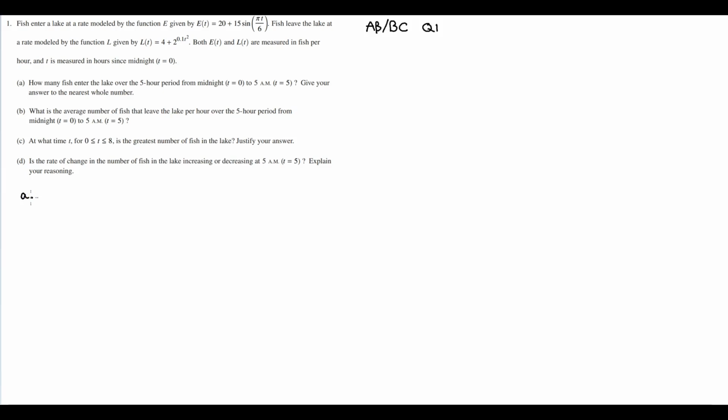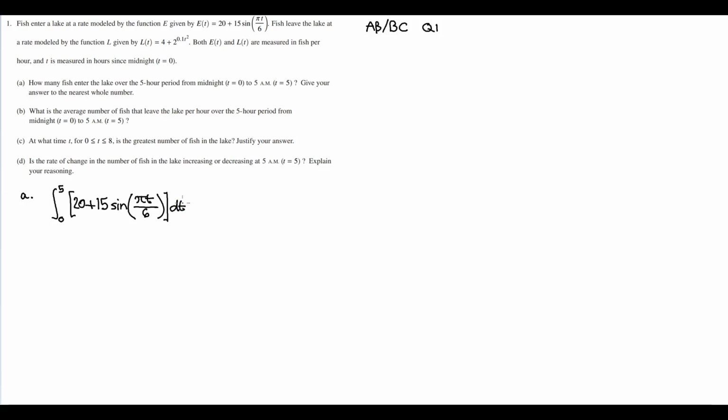How many fish enter the lake over the 5-hour period from midnight, t equals 0, to 5 a.m., t equals 5? Give your answer to the nearest whole number. So we're just talking about fish entering a lake. So we have to take the integral from 0 to 5 of E of t, so 20 plus 15 sine of pi t over 6 dt.